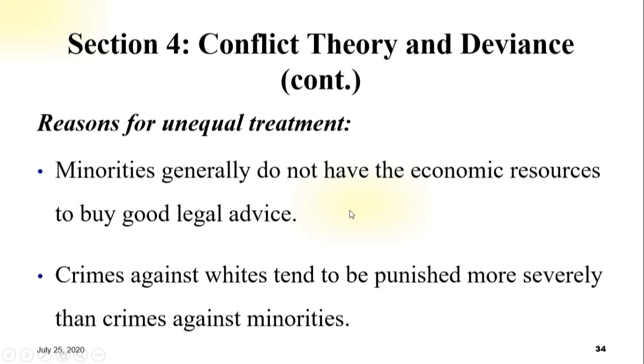And the second one, crimes against white persons tend to be punished more severely than crimes against minorities. The word severely means seriously.